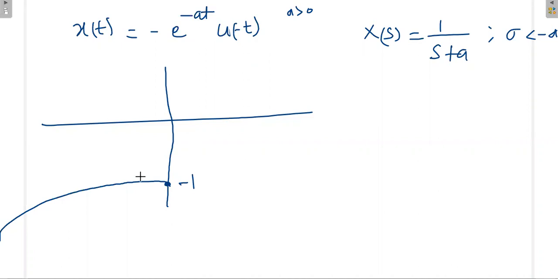Already minus is there, then e power 1, then e power 2. It is going like this, and already minus is there. Again, this signal is an unstable signal. But even though this is unstable, we can write a Laplace transform. That Laplace transform is x of s.